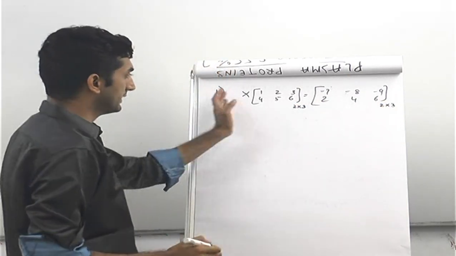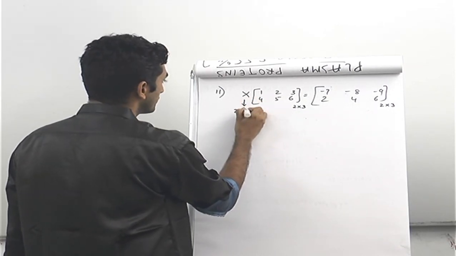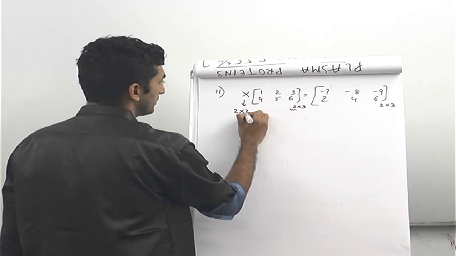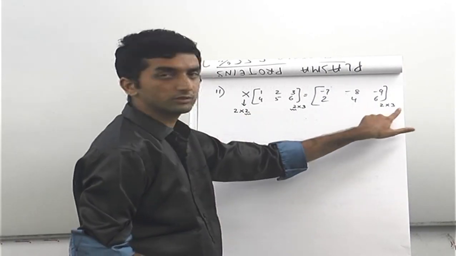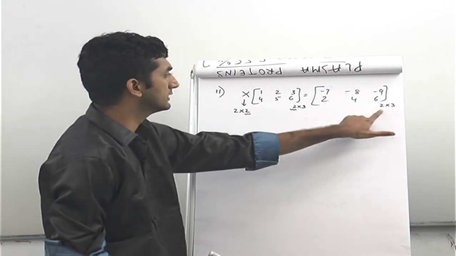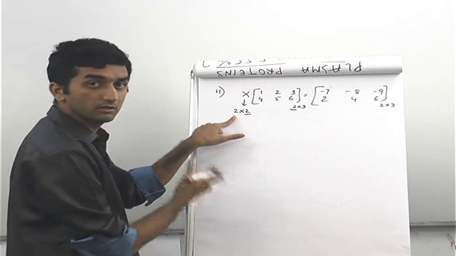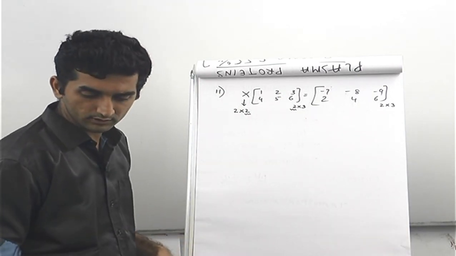Now for this matrix multiplication to be successful, this has to be 2 cross 2, because first of all this has to be equal to this, तो ये तो 2 होना ही चाहिए, and here it is 2 cross 3. अगर ये 3 cross 3 होता तो ये 3 बन जाता, but क्योंकि ये 2 cross 3 है, this is determined by this number here on the left hand side. So it's a 2 cross 2 matrix. So let's see how the solving goes.